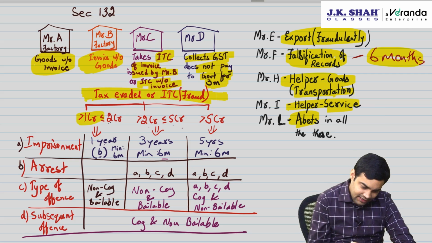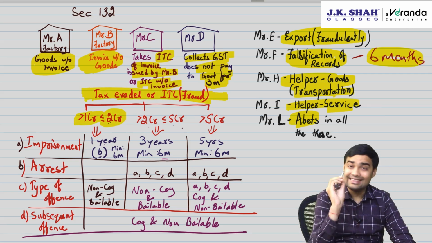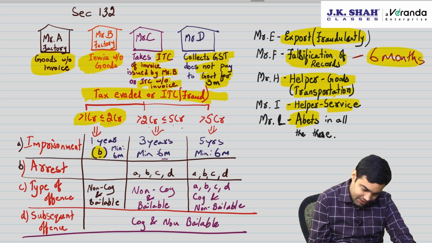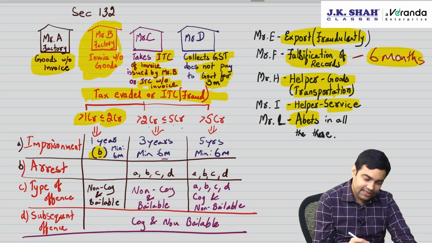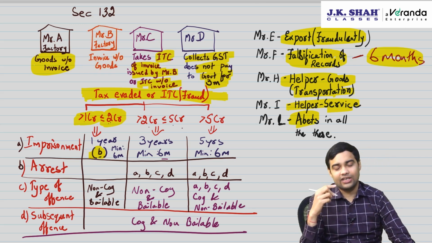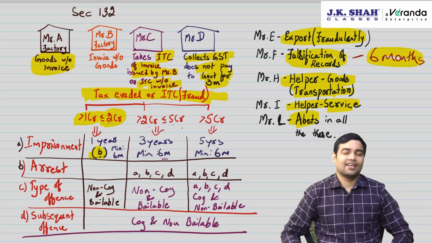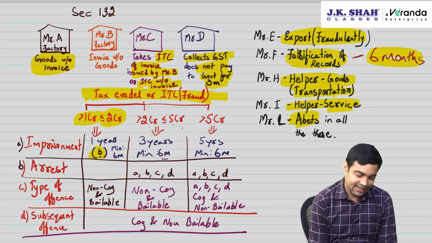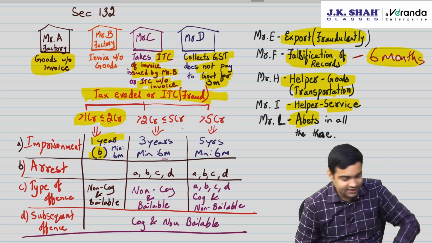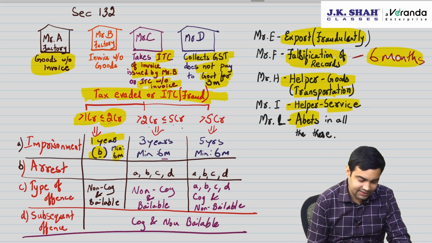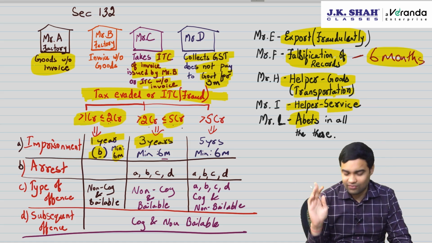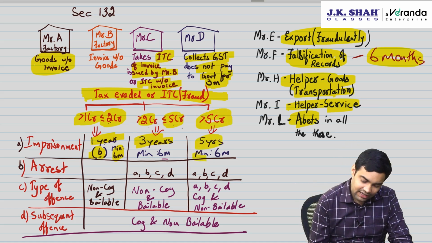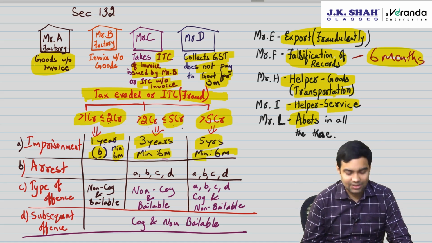If it is more than 1 crore but up to 2 crore, then only in B, meaning invoice without goods or services. Fake invoicing is the only crime where even if 2 crore is not crossed, jail can happen. Imprisonment can happen for 1 year for this particular case. Minimum is 6 months. 2 crore to 5 crore, 3 years. This is for any of the crimes. More than 5 crore, 5 years. And all cases minimum is 6 months.